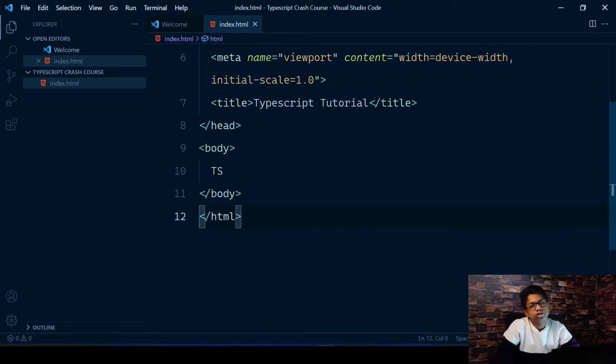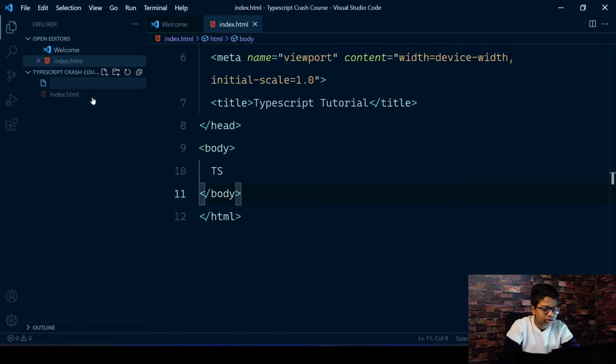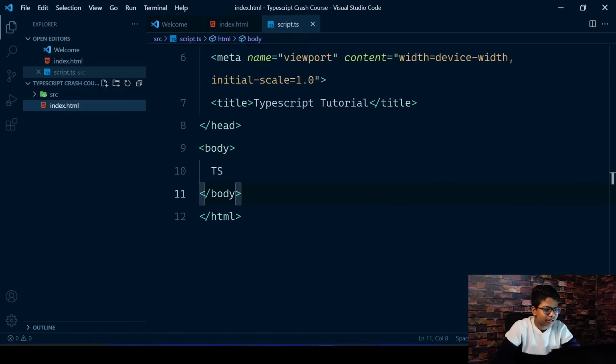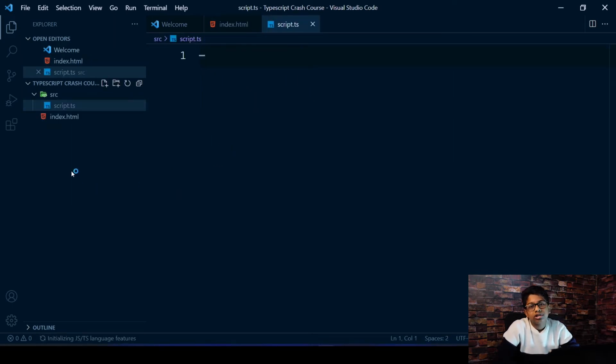The main thing that we're going to do is to use the developer tool so that we can use the console and see all the output that we're going to be getting by running these things. So the first thing is, of course, to create our TypeScript file. I'm going to create it inside an src folder, src/script.ts, hit enter, and you can see that there's a TypeScript file.